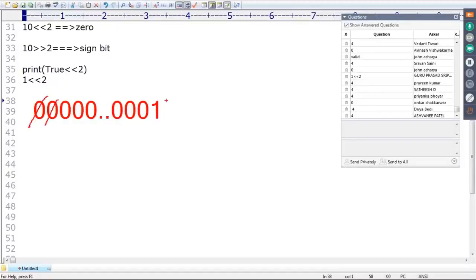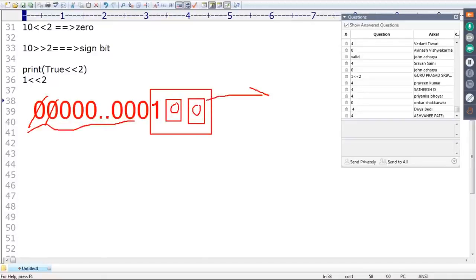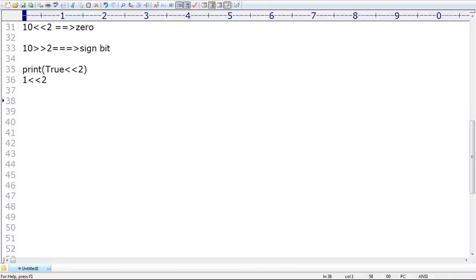Here 2 vacant cells by default will be there. These vacant cells are by default filled with always 0. Then automatically all these are zeros only. Now this is the final value. What is this value? Can you spell out, sir? 4 itself is the value. Are you getting? 4 itself is the value, right? I hope everyone can understand.